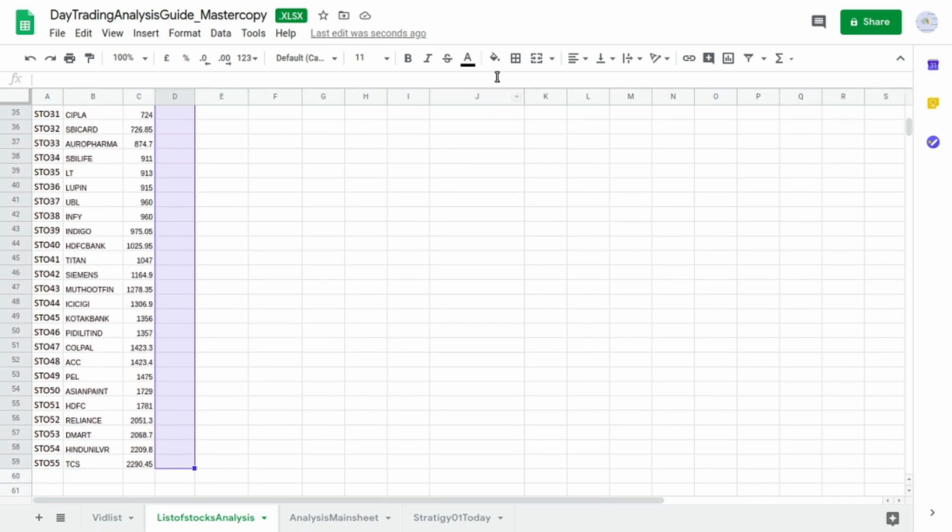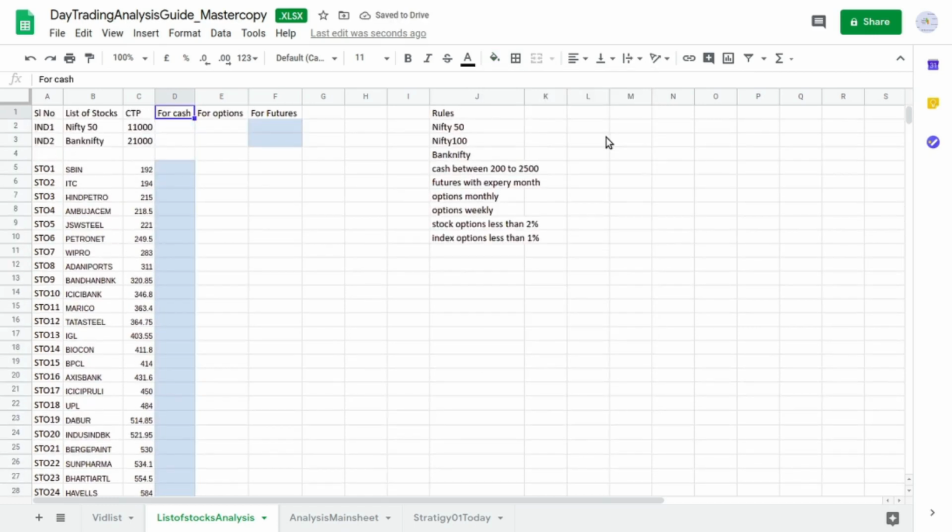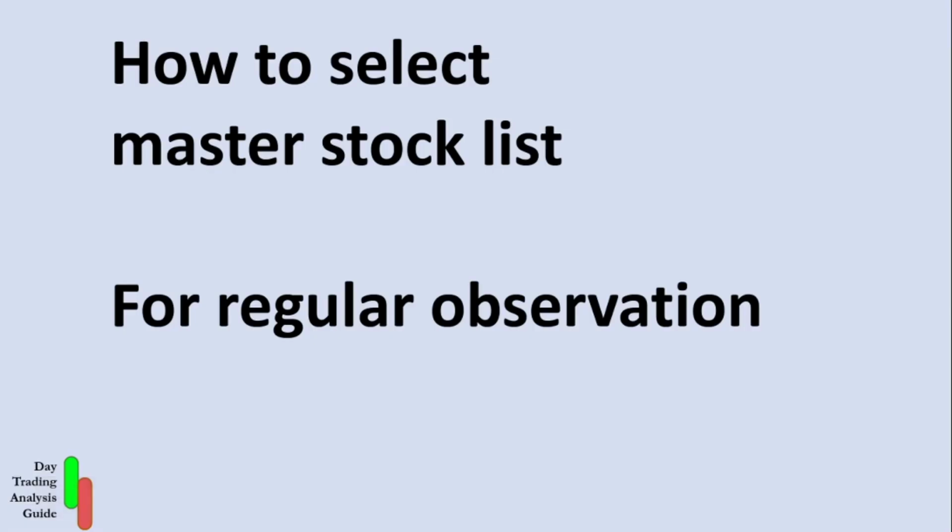Similarly, how to do option selection and futures selection for stocks I will cover in another video. I hope this video on how to select a master stock list for regular observation is helpful for you. We will do another video where we shortlist stocks for observation of monthly expiry options, and the stocks which are eligible for observation in futures.